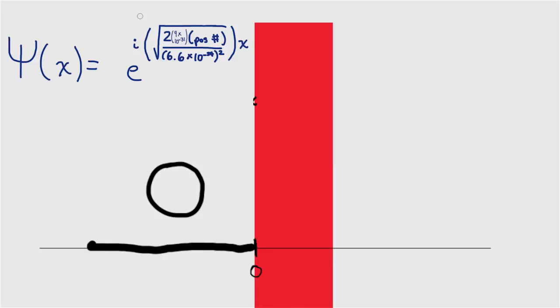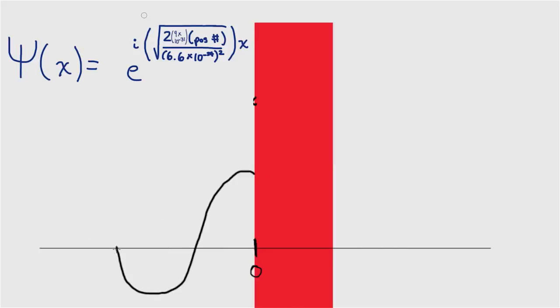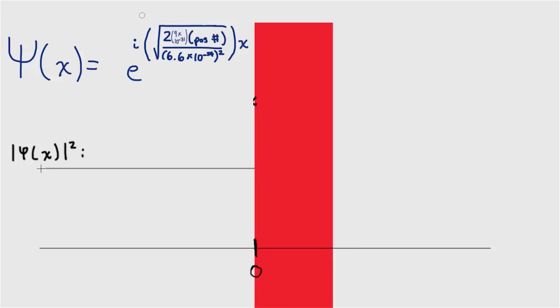It turns out the function resembles a wave, sort of like a sine curve. But hang on, since the function dips into negative values, does that mean that there's a negative probability of the particle existing at certain x values? Actually, to compute the probability, it turns out we have to take the absolute value of the wave function and square it. And as you can see, the function flattens out, so the probability of finding the particle anywhere to the left of the barrier is equal.